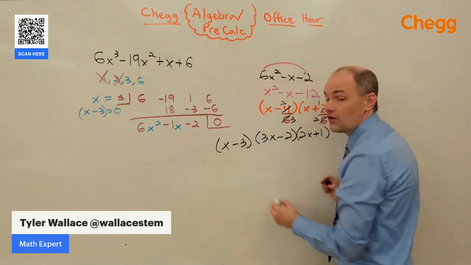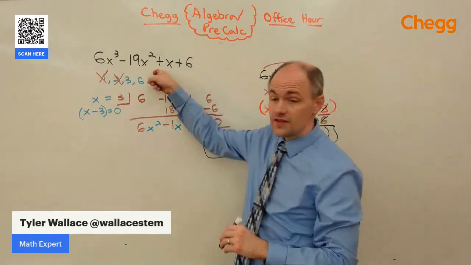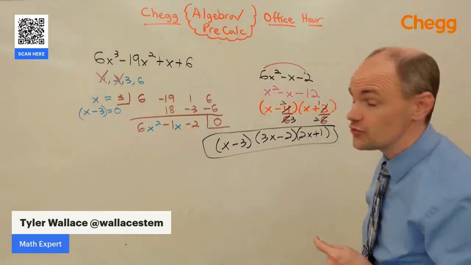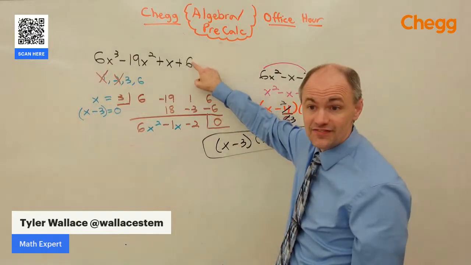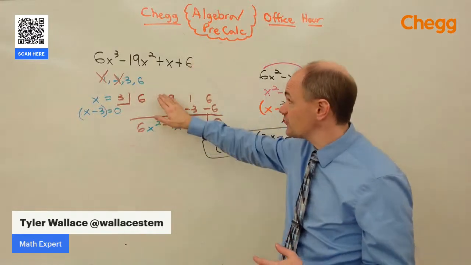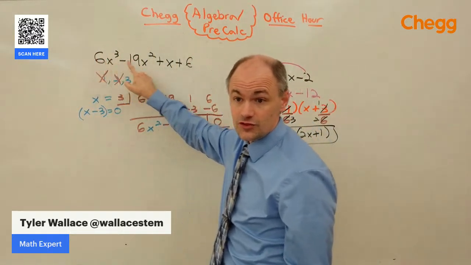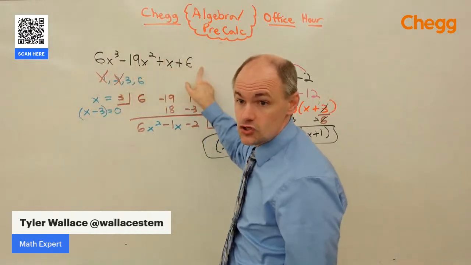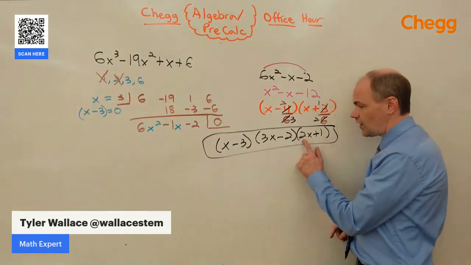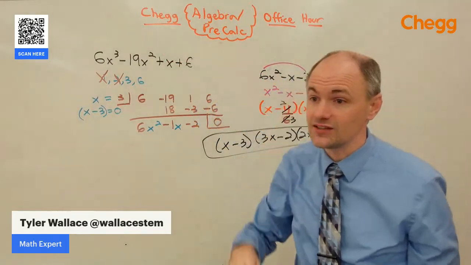We're not going to forget about the 1 we did all that work to find. We have now factored this big polynomial using synthetic division and also that rational root theorem that tells us good candidates to pick are factors of this last term. Other candidates that you can pick, if we had run out of 3 and 6, we can take factors of the first term divided by factors of the last term. So we could do 1 divided by 6, 2 divided by 6, 3 divided by 6, 4 divided by 6. And notice you get 1/2 and 2/3 as options. Those would have come from those rational options as well.